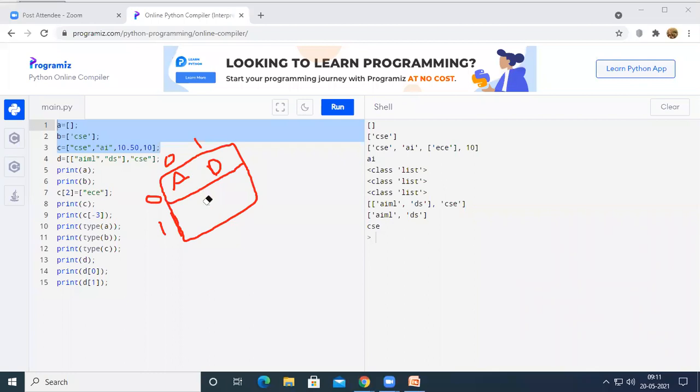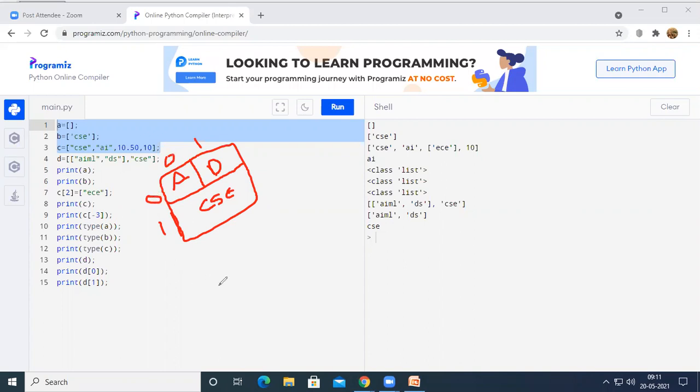Unfortunately, we don't have a second column for the second row. So here CSC will be stored. If you want to print AIML individually on the output screen, then you have to provide D of 0, 0.